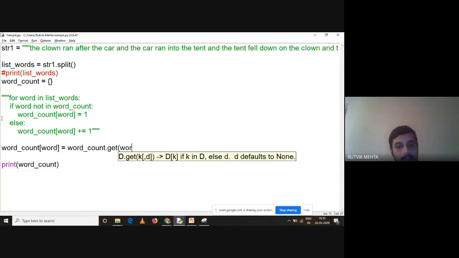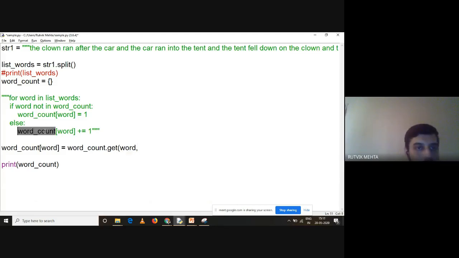Now what is our key? So keys are specified by word, right? I want the value of a particular word or frequency of a particular word. So I can say that word count dot get into the bracket word, comma, if that key is not present. हमारे पास दो सिनारियो था ना, अगर प्रेजेंट है तो उसकी वैल्यू फाइंड करो और उसमें इंक्रीमेंट 1 करो, अगर प्रेजेंट नहीं है तो क्या करना है, इनिशियलाइज वैल्यू विथ 1। So if key is not present we want to initialize value with what, 1, but here I am giving the default value to 0. Understand this, why I am giving 0.